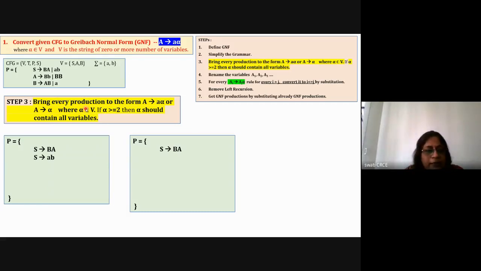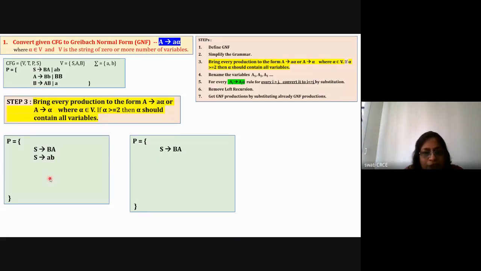Now take the next rule. Next rule is S is equal to small ab. Now here there are two terminal symbols. But as per this, there can be only one terminal symbol and after that all variables. If a terminal symbol is not there, then all variables. So here it is not as per this. So what can we do? We can add a new variable, and I'll make this small b a capital D. I have A, B, S, A and B as variables, so I'm going to add a new variable capital D in my grammar.